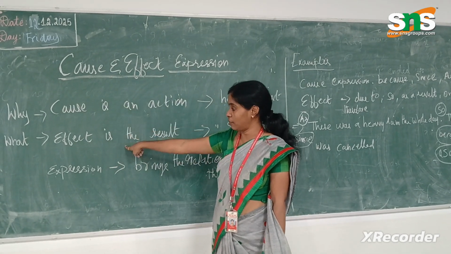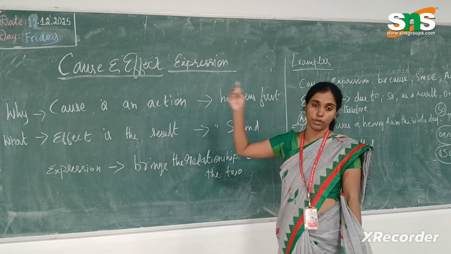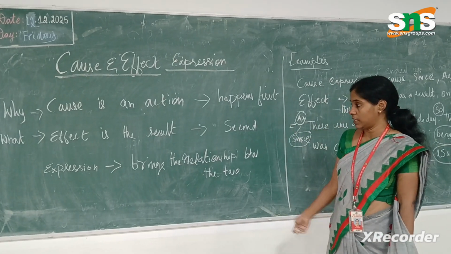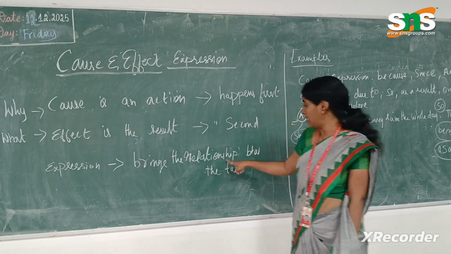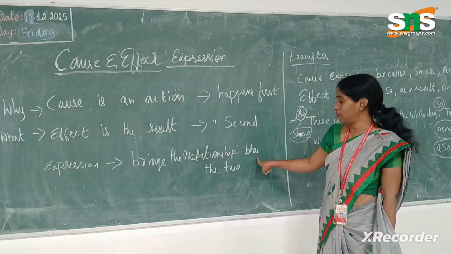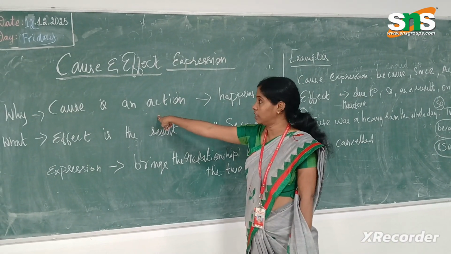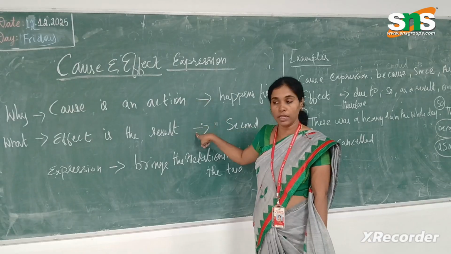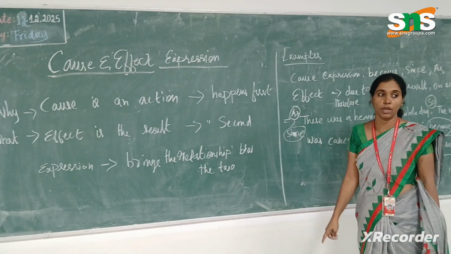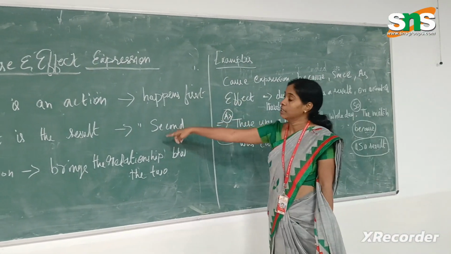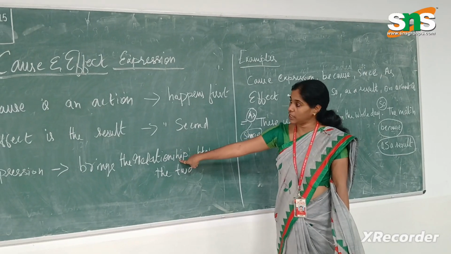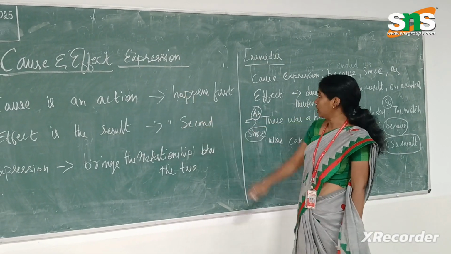To combine both the sentences, cause and effect, we use a few linking words, and those linking words bring out the result and the relationship between the two. The expression used to combine these two sentences can even be a conjunction. That expression brings the relation between the cause and the effect.